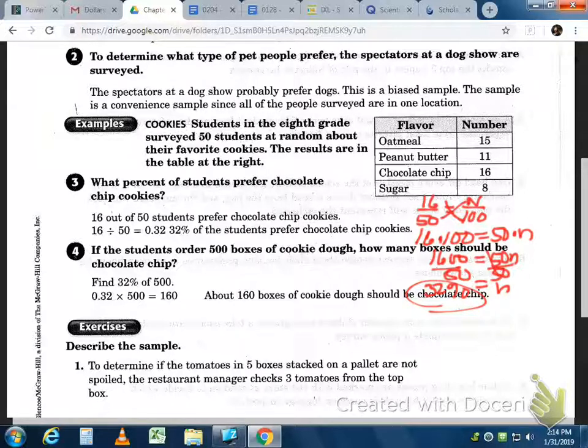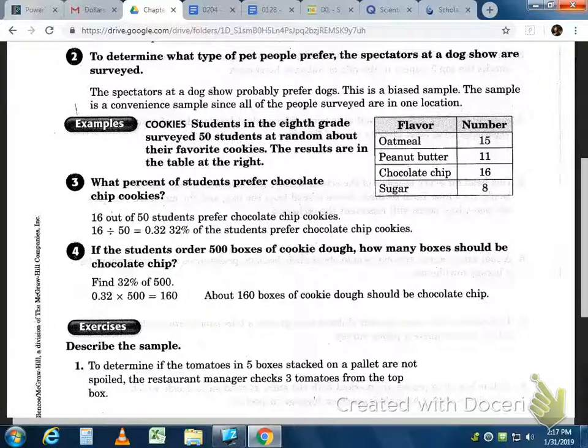So we found a percentage of a survey result, and the next question is, if the students order 500 boxes, how many should be chocolate chip? Well, we know it's 32%. So 32% of 500, 0.32 times 500. They're saying about 160 of them should be chocolate chip. That's how they make predictions. They do surveys of a small sample of people, find the percentages in that small sample, and then move it to the larger group.